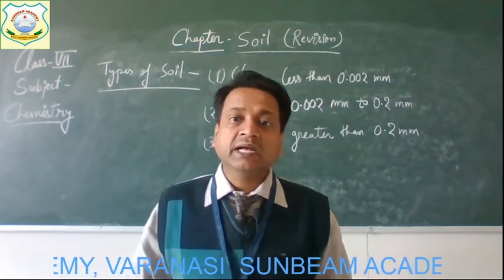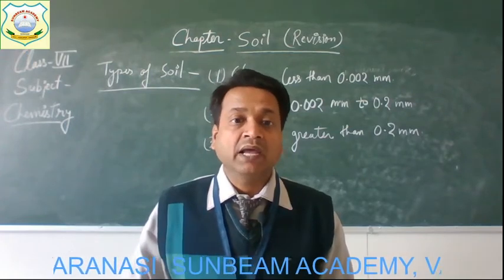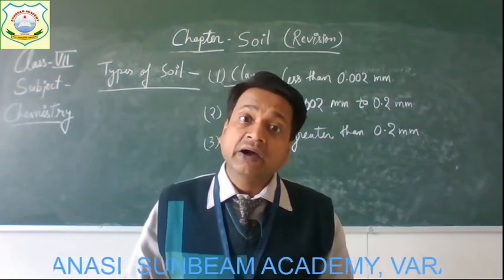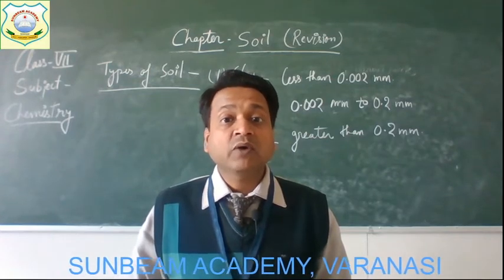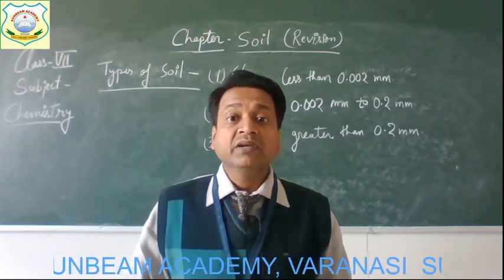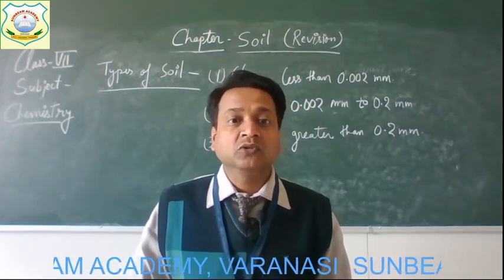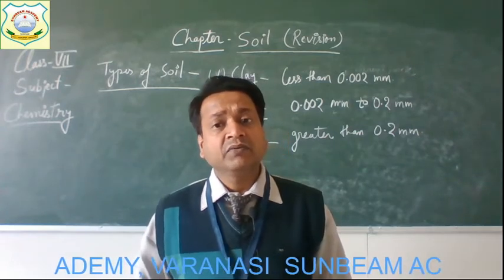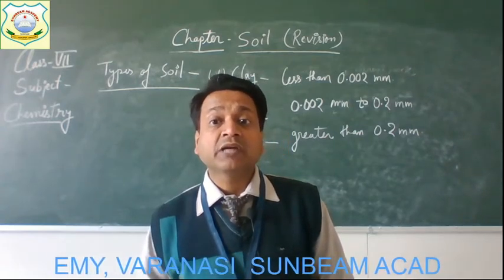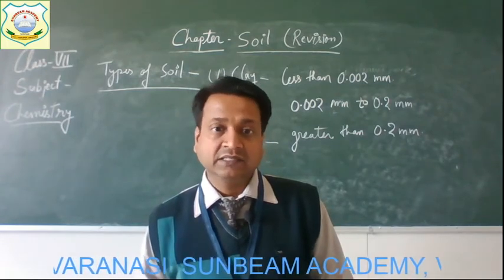So all the three kinds of particles mix together to form the loam soil, and humus is also present in it. This loam soil has the right water holding capacity for plant growth, and it also has adequate spaces between the soil particles to trap air which is required by the roots of plants.